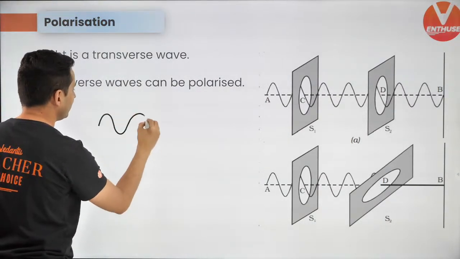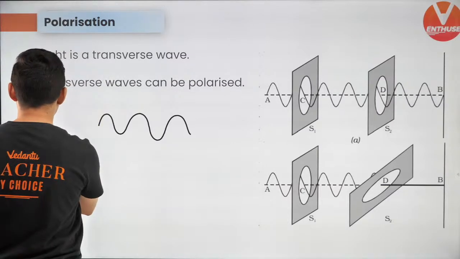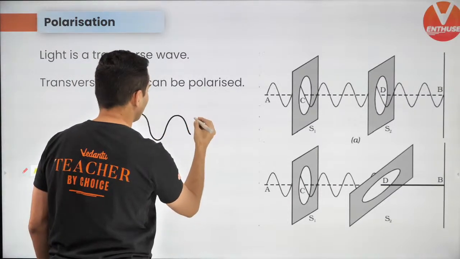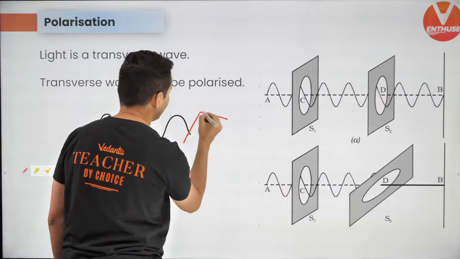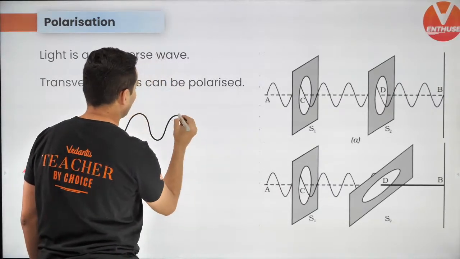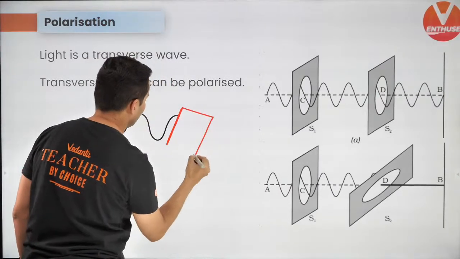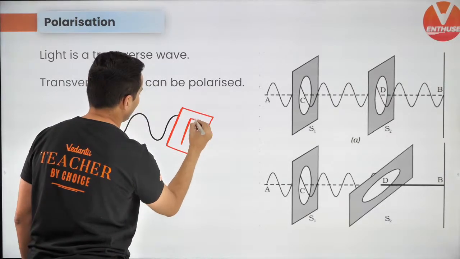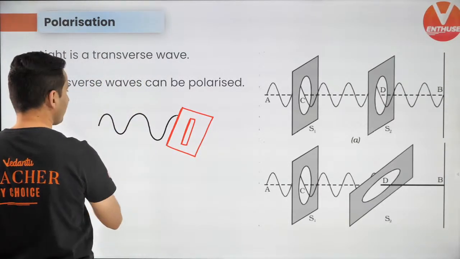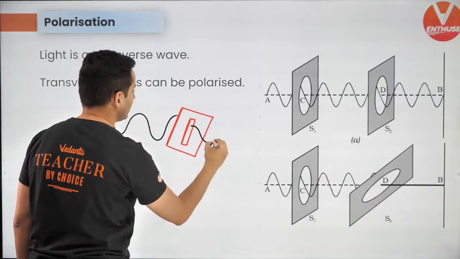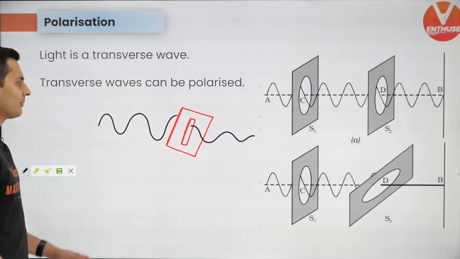If this is the wave, and you are holding that polarizer at an angle, then the wave which will come out will be slightly smaller.